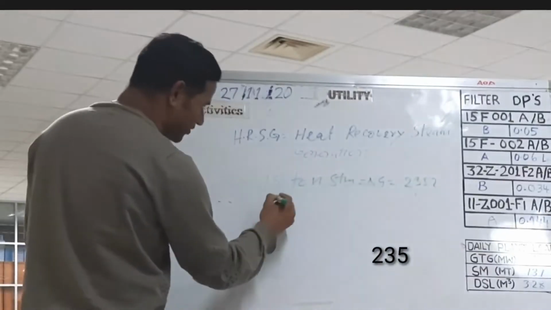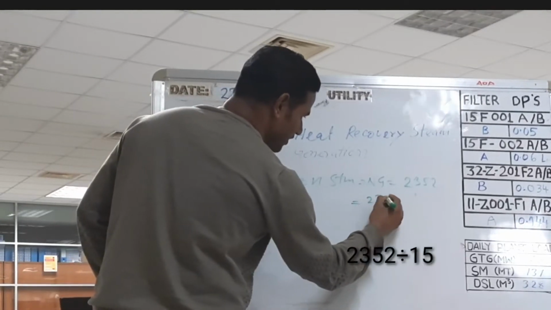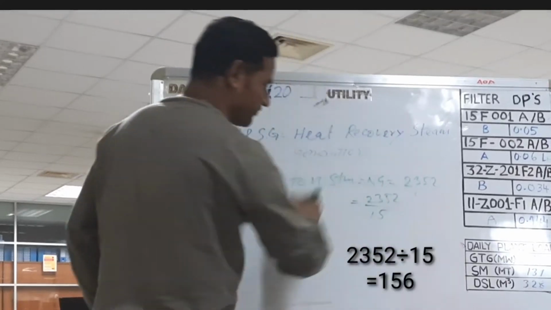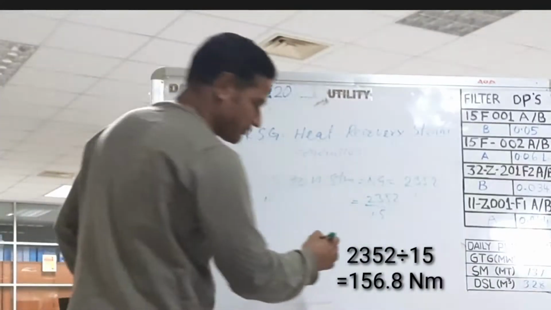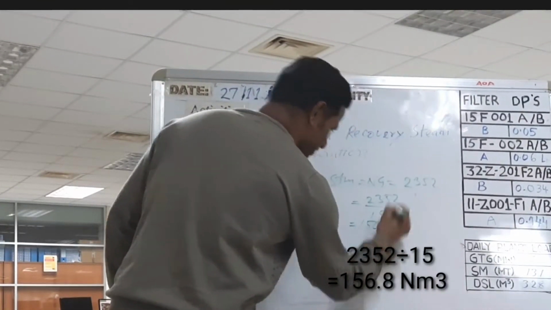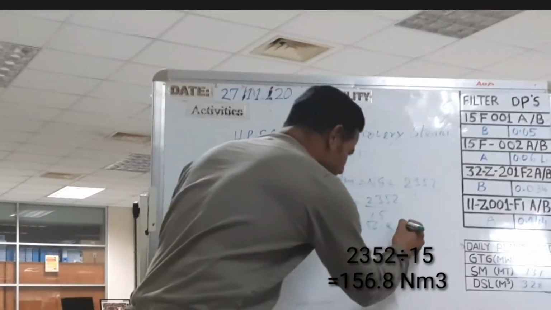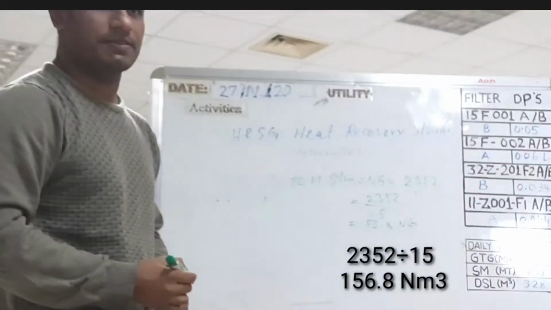So 1 ton steam producing Mg required 2352 divided by 15. How much coming? 156.8. So 156.8 normal meter cube Mg required for producing 1 ton steam.